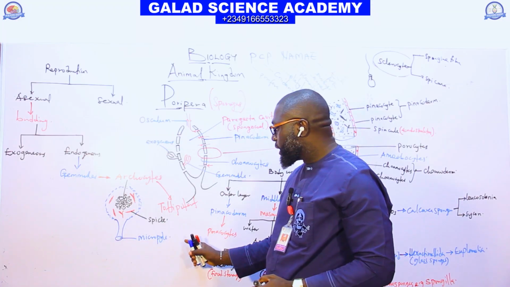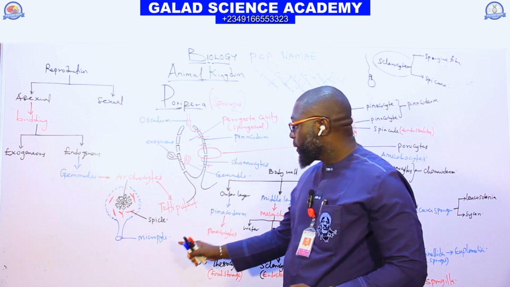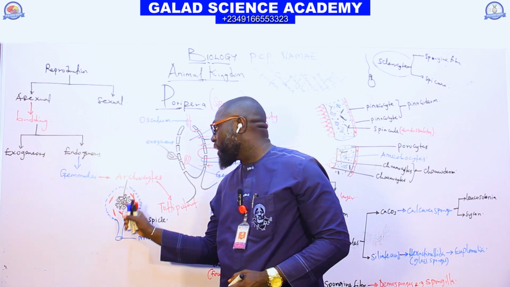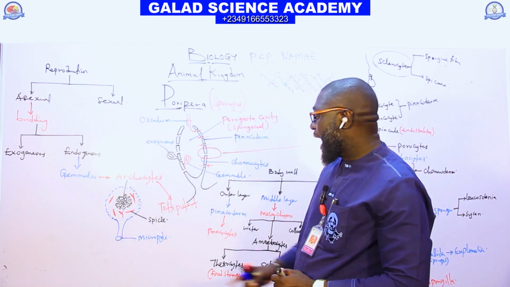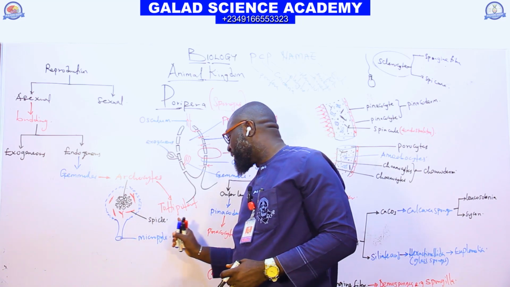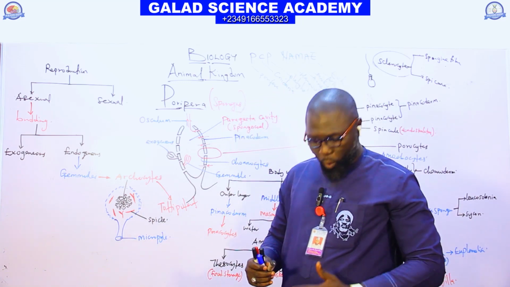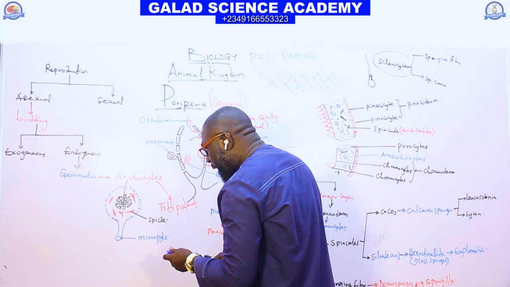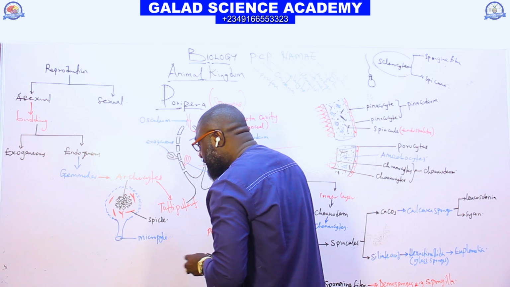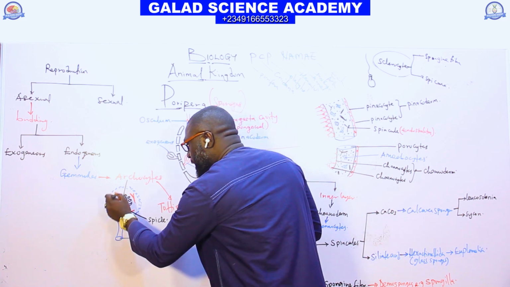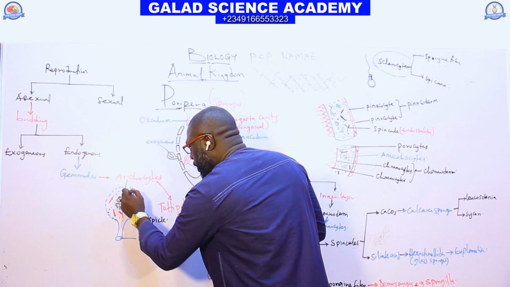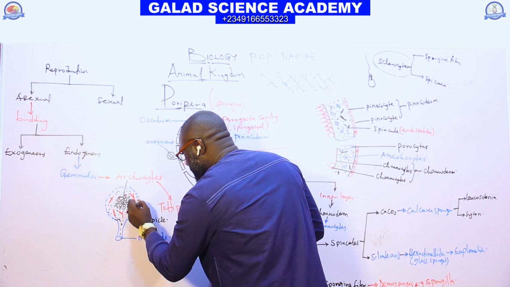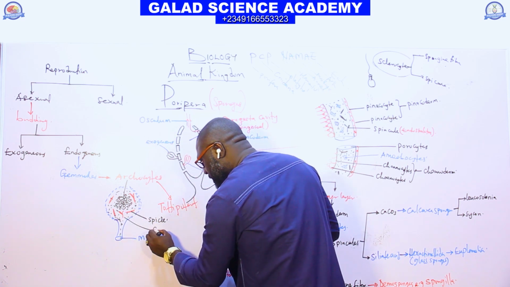Like I said, the gemmule is comprised of two or more active cells called archaeocytes. And the archaeocyte is a totipotent cell, and they have the power to form a new Porifera. And the entire body of this gemmule contains a gelatinous material. So inside here we have gelatinous material.